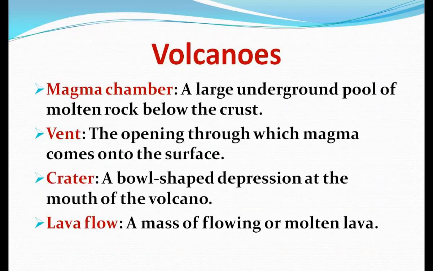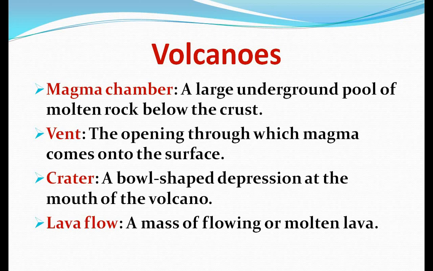Yes, first we will have a discussion on endogenic forces, in which first is volcano. Yes, friends, as we know, a volcano is an opening in the crust of the earth through which molten rocks, gases, ashes and steam come out on the surface of the earth with force.